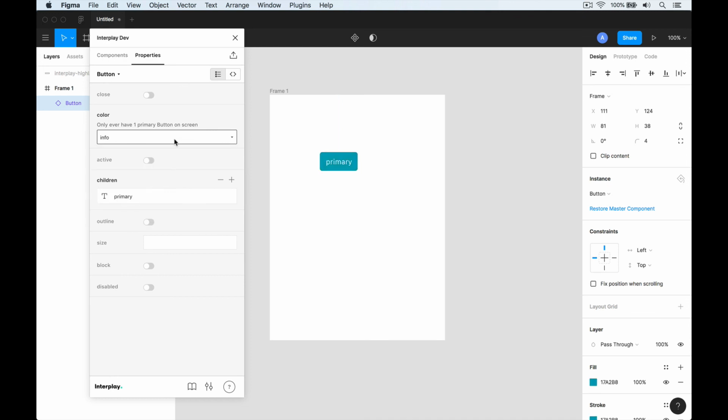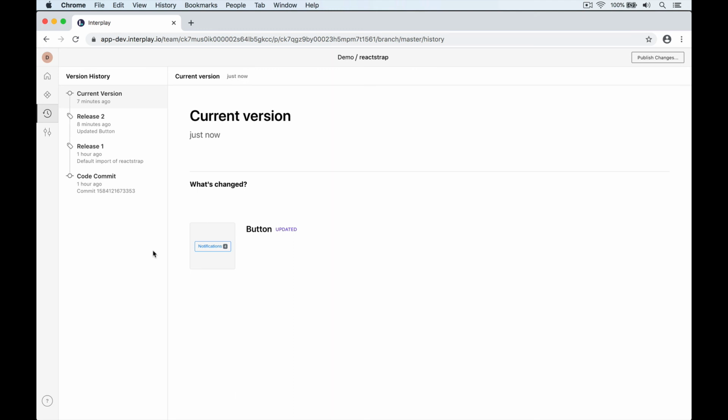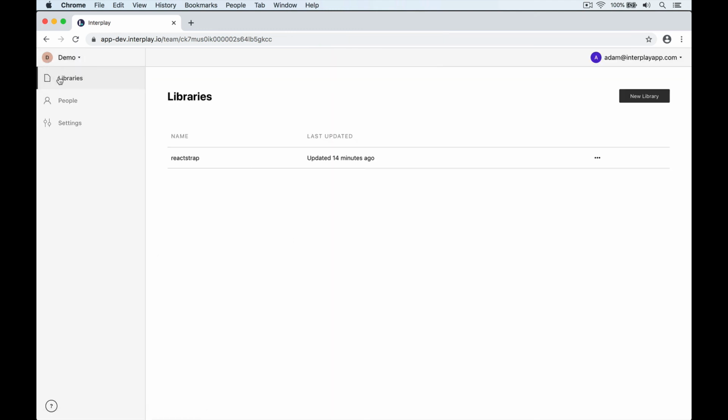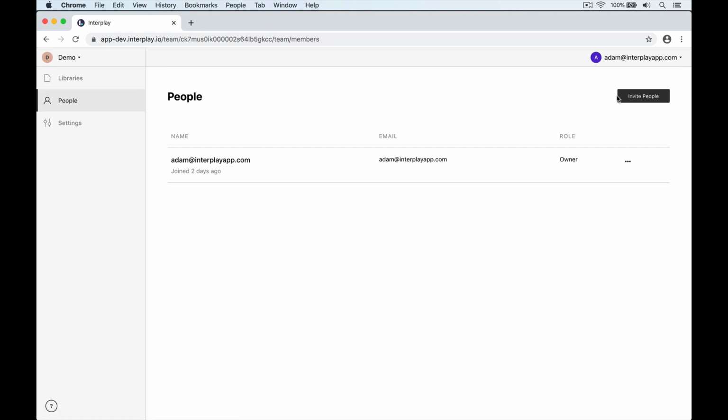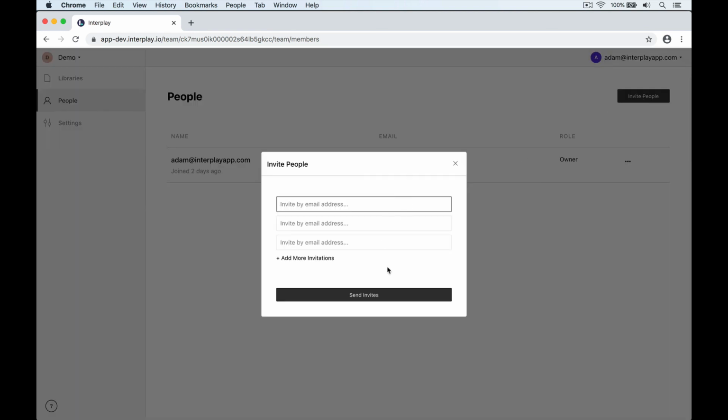So we've published our design system and it's available in the Figma and Sketch plugins. All we need to do now is roll it out to our users, and we do this by adding them to our team in Interplay. Click on the team at the top left and go to the People tab. Click the Invite People button, add their email details and set their level of access.